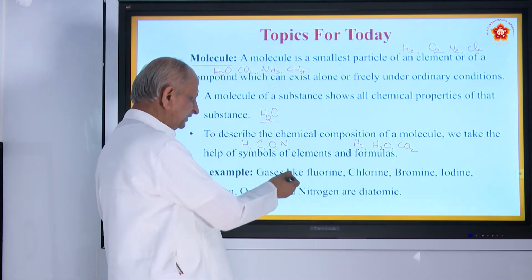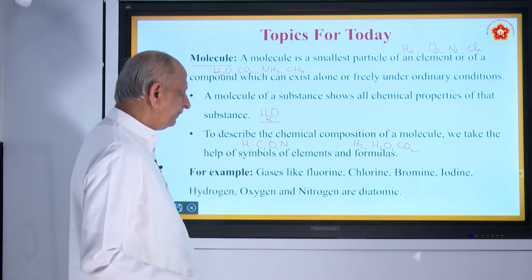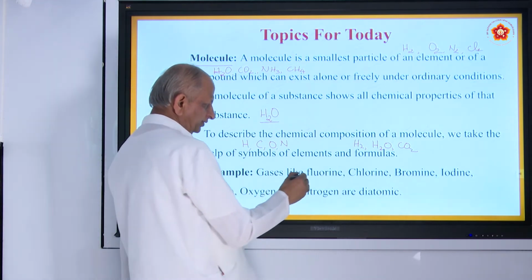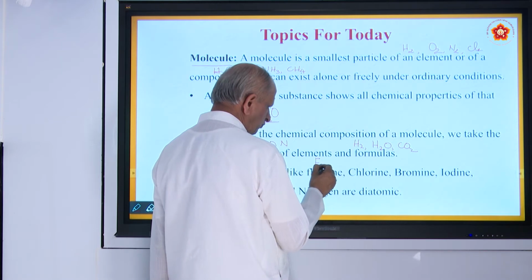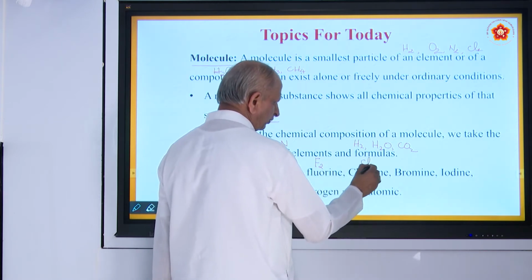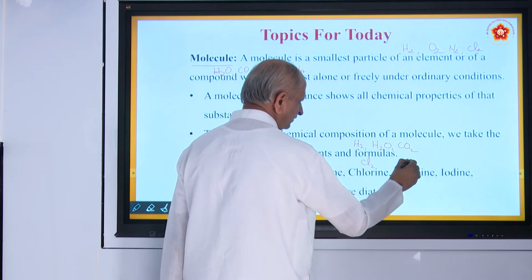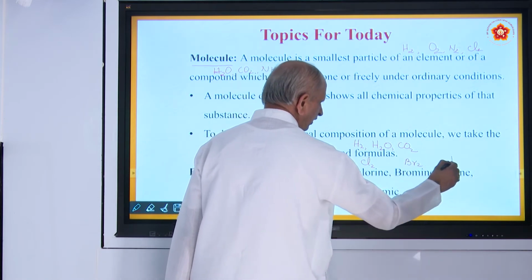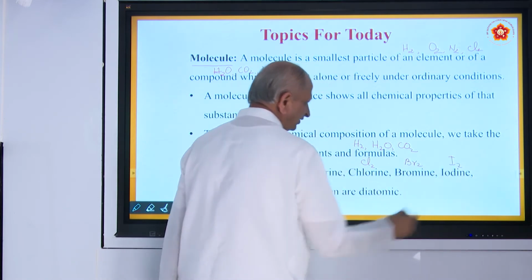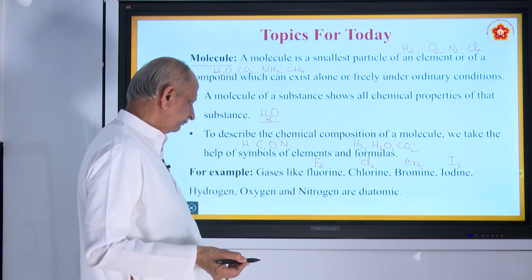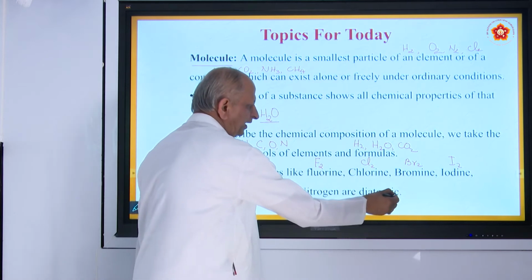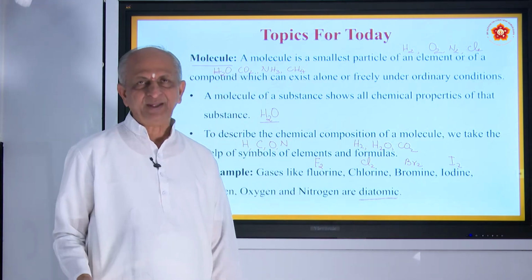For example, gases like fluorine, chlorine, bromine, iodine. Fluorine is F2, chlorine is Cl2, bromine is Br2, iodine is I2. Please note, when gases of this type are there, they will usually be diatomic. What do you mean by di?